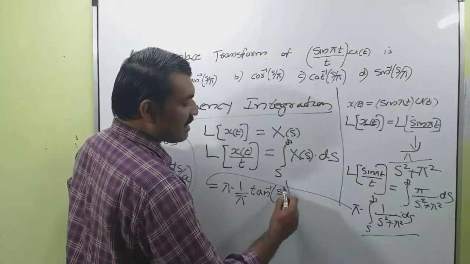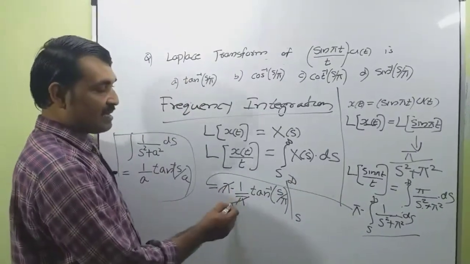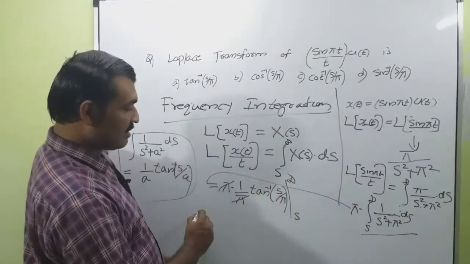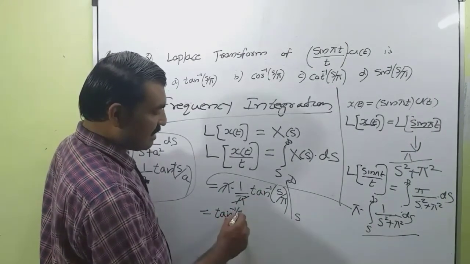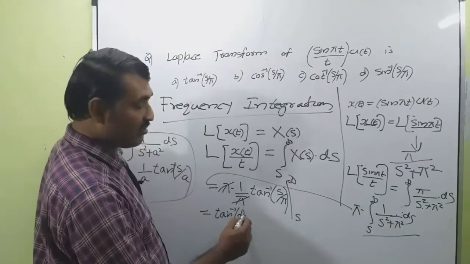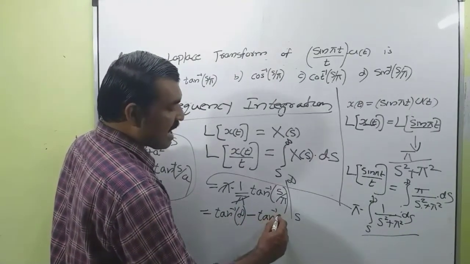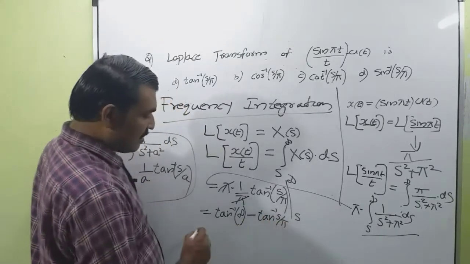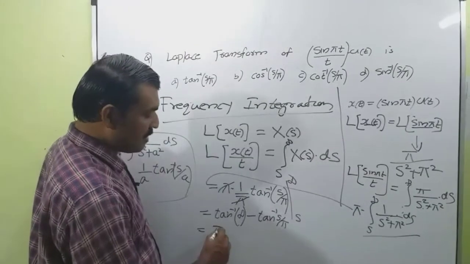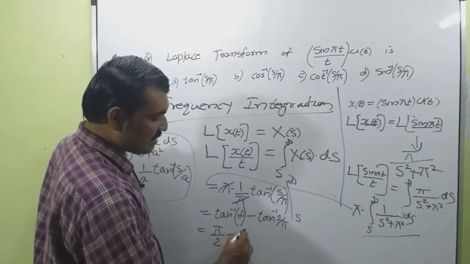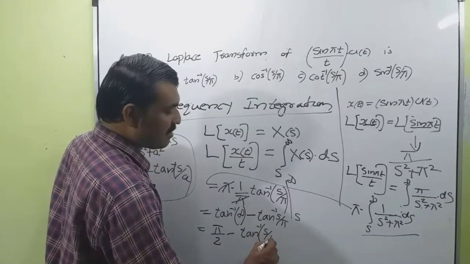The limit of integration is from s to infinity. This pi and this pi get cancelled. So applying the limit, that is equal to tan inverse infinity by pi, minus tan inverse s by pi. This is equal to, tan inverse infinity means pi by 2, pi by 2 minus tan inverse s by pi.